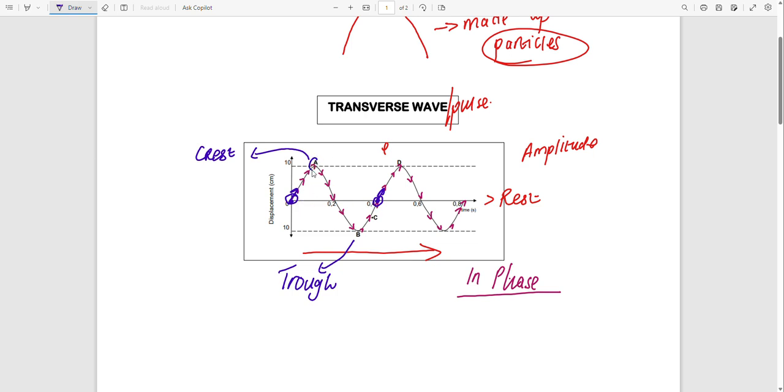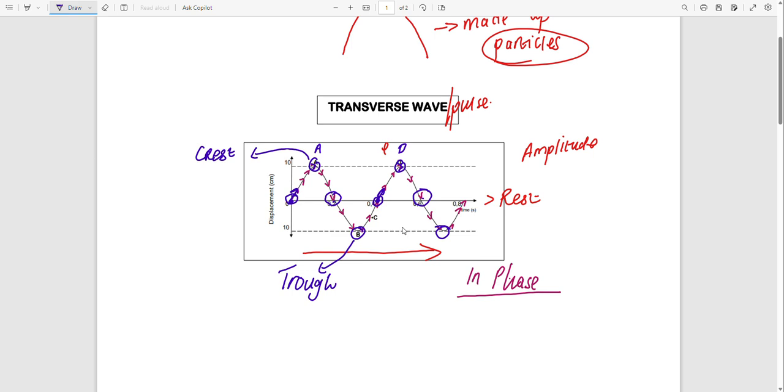Also here we have this one which is like this, and here at D we have this one which is like this. That means A and D are in phase, because these points here are doing the same thing. Also this one and this one, these 2 points here, they are in phase because they are doing the same thing. Also here and also here we will find points which are in phase, because these two, they are doing the same thing. So that's how we can put it on things that are in phase.